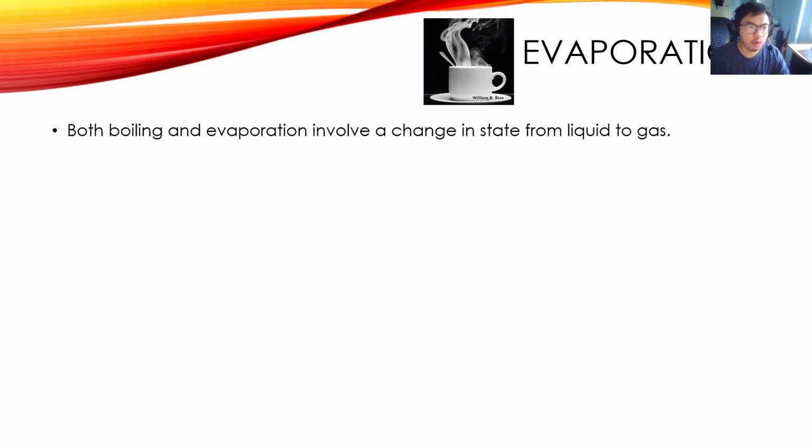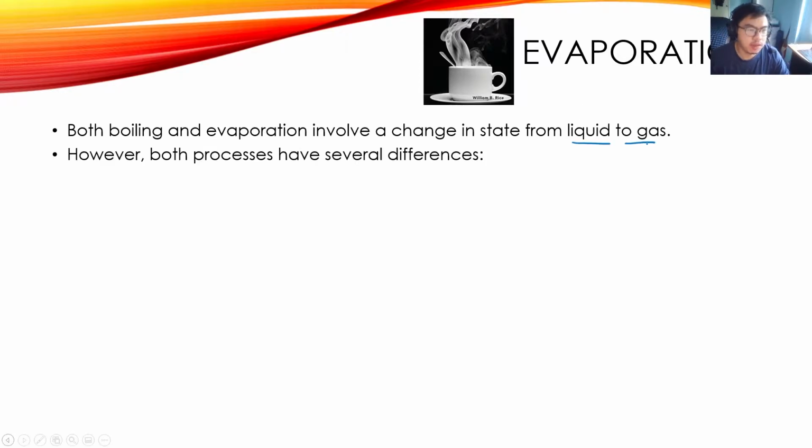So, evaporation is basically the process where a substance turns from liquid to gas without reaching its boiling point. Both boiling and evaporation involve a change in state from liquid to gas. However, both processes have several differences.